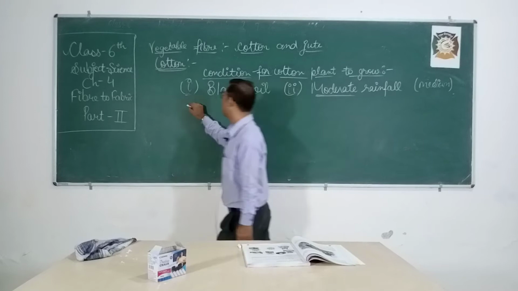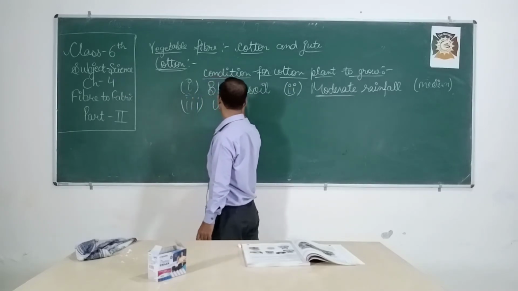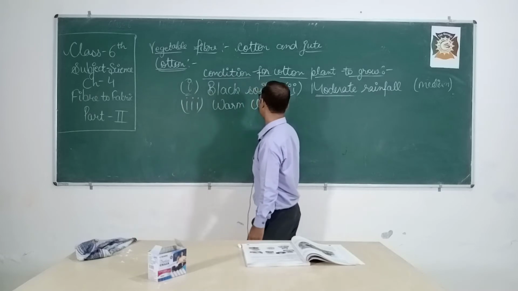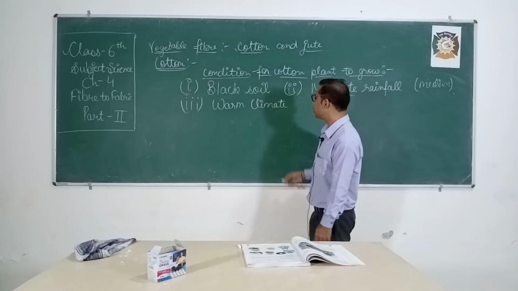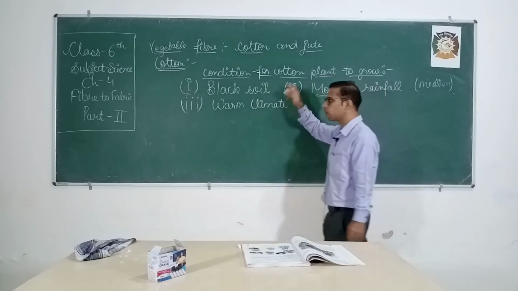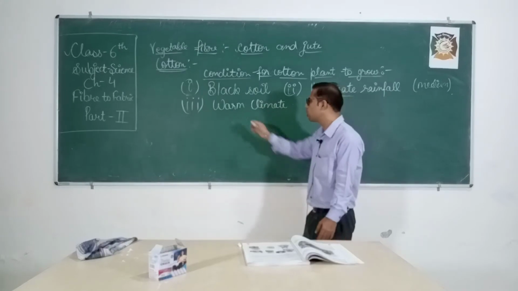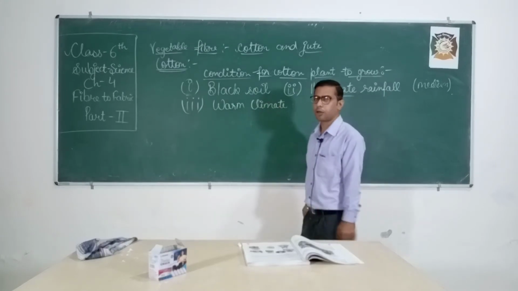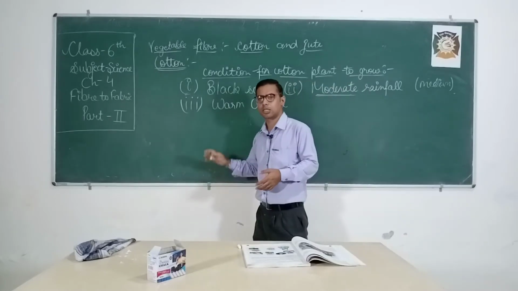And the third condition is a warm climate. These are the three conditions which are essential for the cotton plant to grow. Without a warm climate, the cotton plant cannot grow. It is usually grown in summer time.